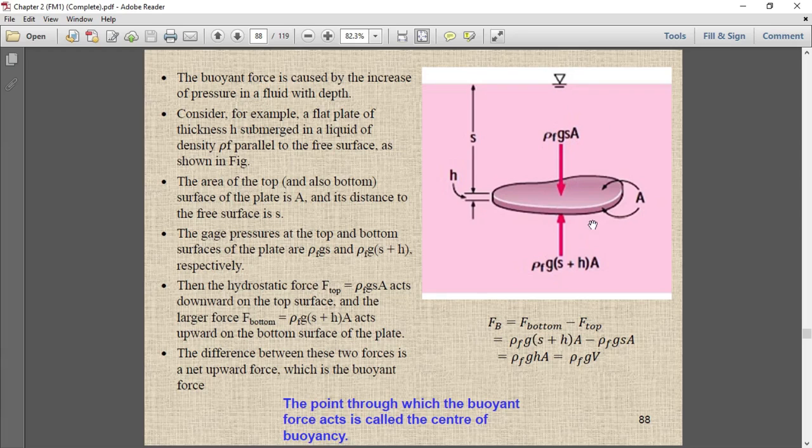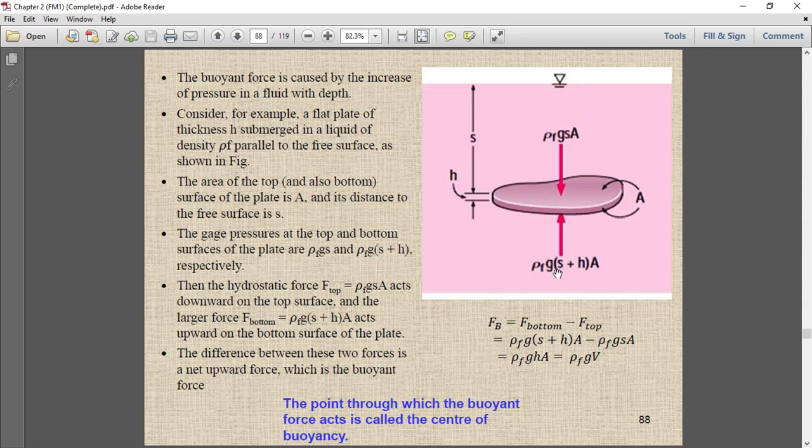Now what is the magnitude of the force acting at the bottom surface? The depth at the bottom surface is s plus h. So what is the pressure? Density of the fluid times gravitational acceleration times (s plus h), the depth. You know the pressure always acts perpendicular to the surface, and at the bottom surface the direction will be opposite. So this is the force acting at the bottom surface: rho f g (s plus h), and if you multiply it with the area,